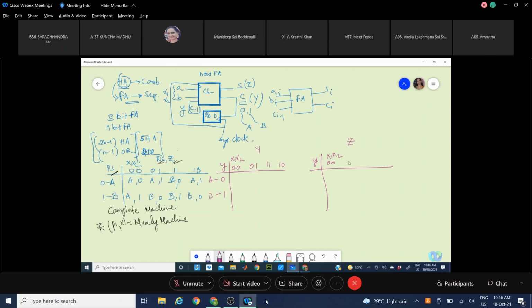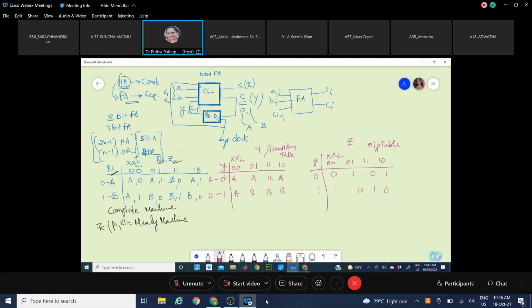we are dividing the table into a transition table. This we call the transition table. This we call the output table. Okay. Now here transition means the state to state transition we need to write. And here we need to write the outputs. So here this will be A, B, A, A, B, B, B. Okay. And here this is 0, 1. Output only we'll be writing here. 1, 0, 1, 1, 0, 1, 0.